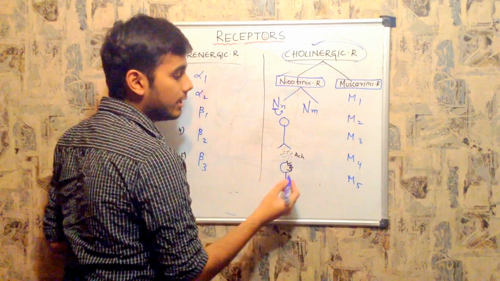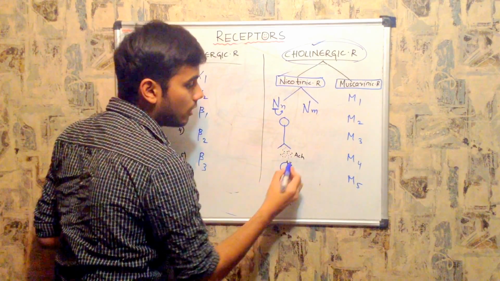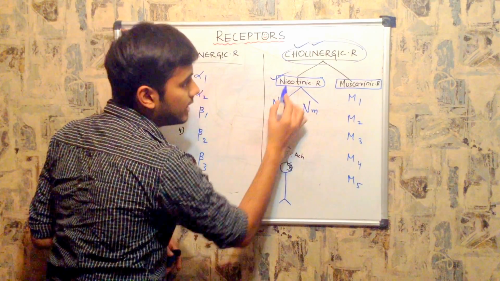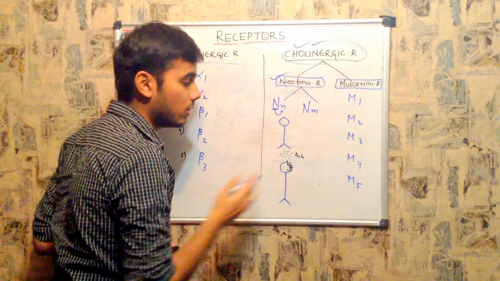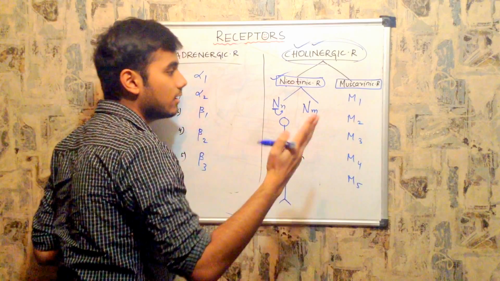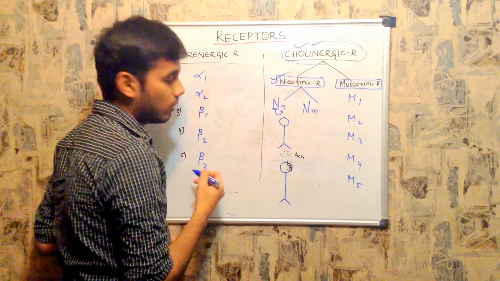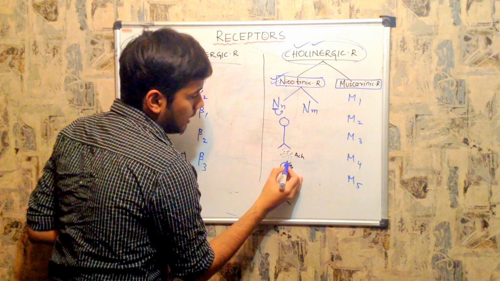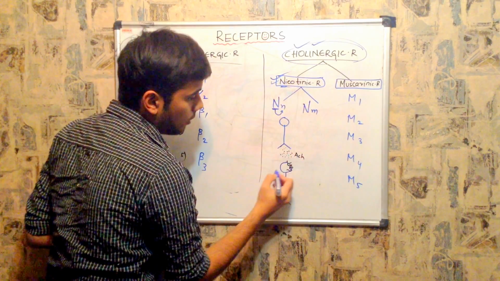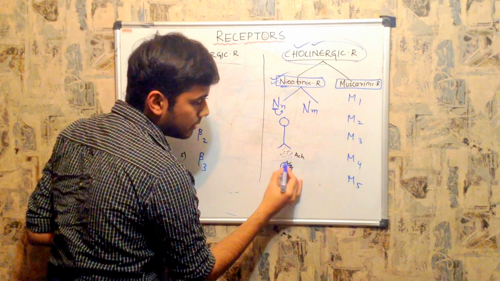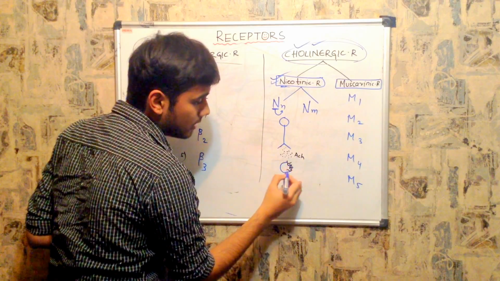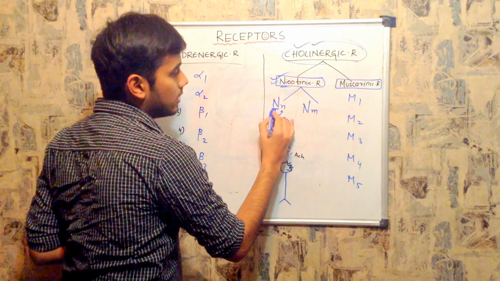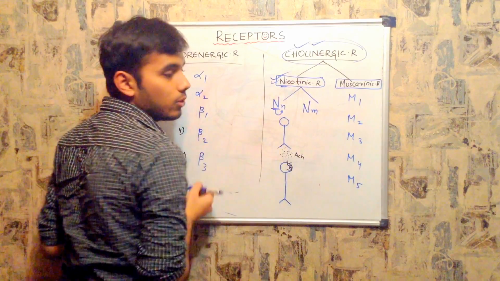It has the capability to activate this entire neuron with the help of acetylcholine as well as nicotine. So we generally call it nicotinic cholinergic receptor because it gets activated with the help of nicotine as well as choline. Moreover, it is present on the neuron, so you call this receptor nicotinic of neuron type.